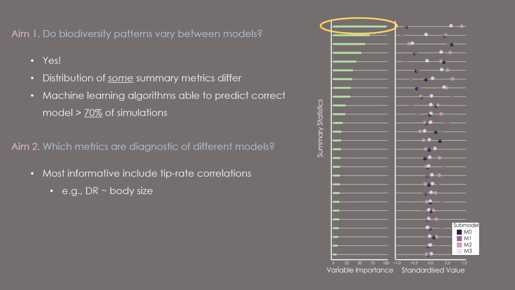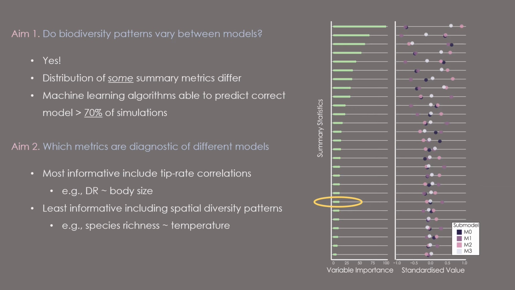For example, there were really informative metrics such as tip rate correlations, so diversification rate and body size correlations. And there were some really uninformative summary statistics, for example, spatial diversity patterns, including correlations between species richness and temperature.